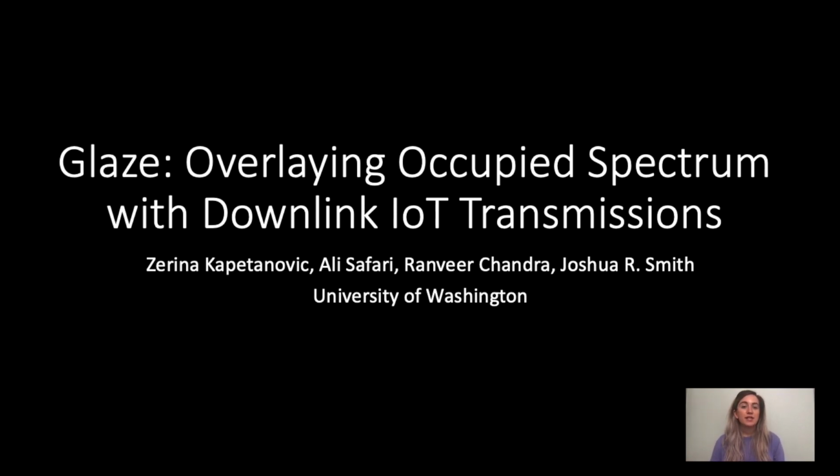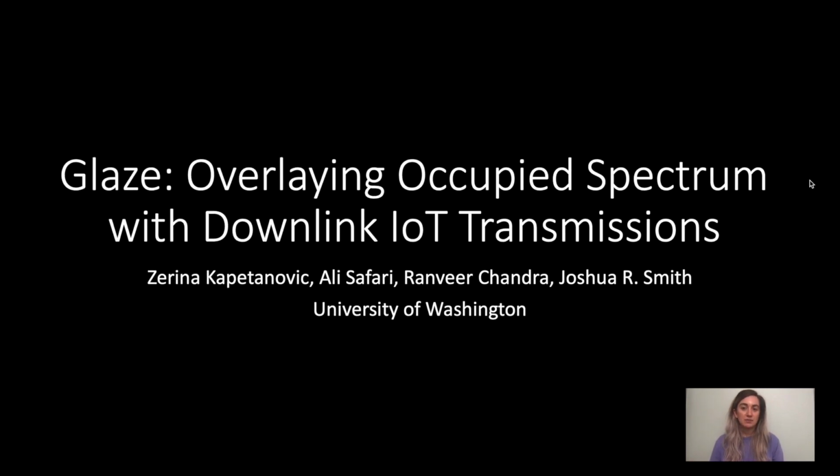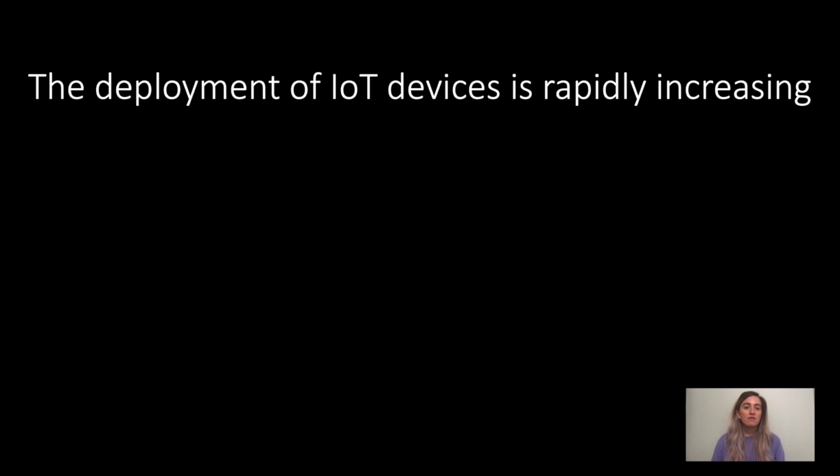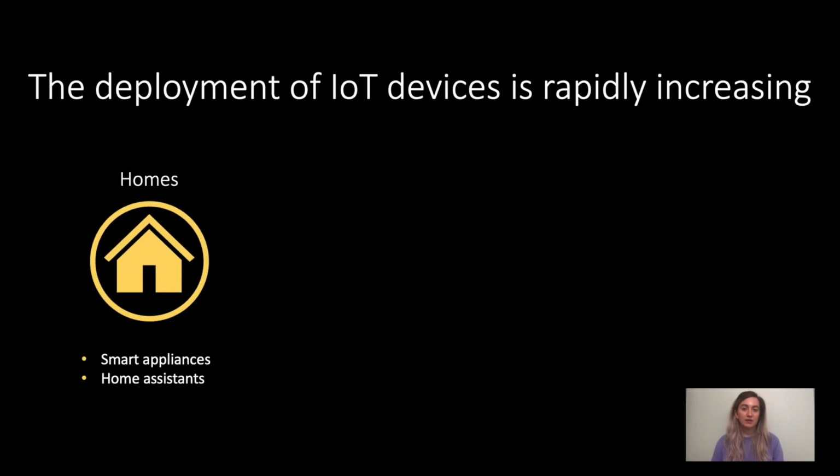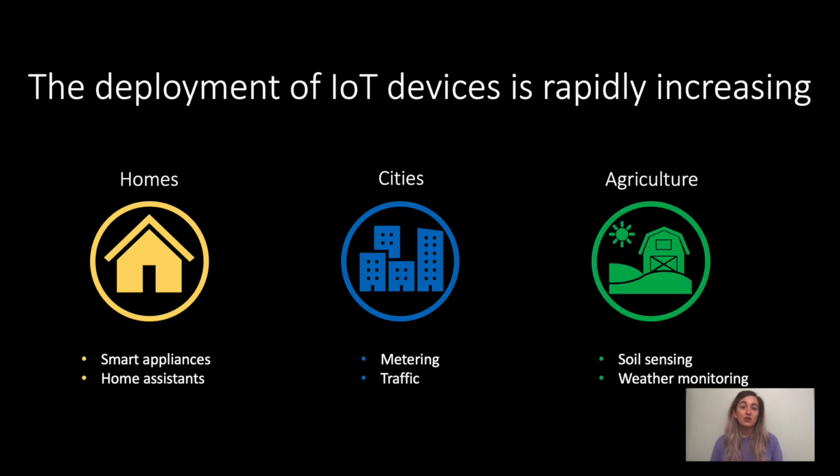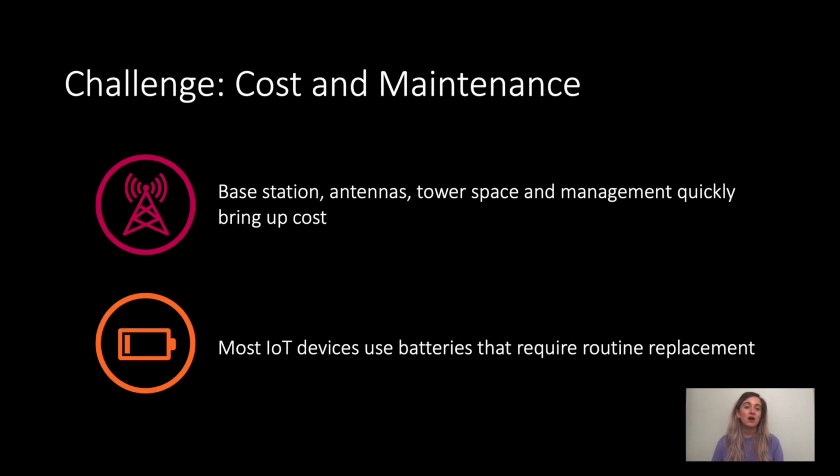Today I'm going to be presenting our work called Glaze, which is all about how we can overlay data on top of occupied spectrum. So we're all aware of the vast amount of IoT deployments over recent years, which are continuing to rapidly increase. We see them in our homes, cities, even large industries such as agriculture. And while they provide huge benefits, there are also a few drawbacks, specifically around the cost and maintenance of IoT systems. They can get expensive when we consider the cost of base station hardware and antennas, not to mention tower space and management that quickly bring up the cost.